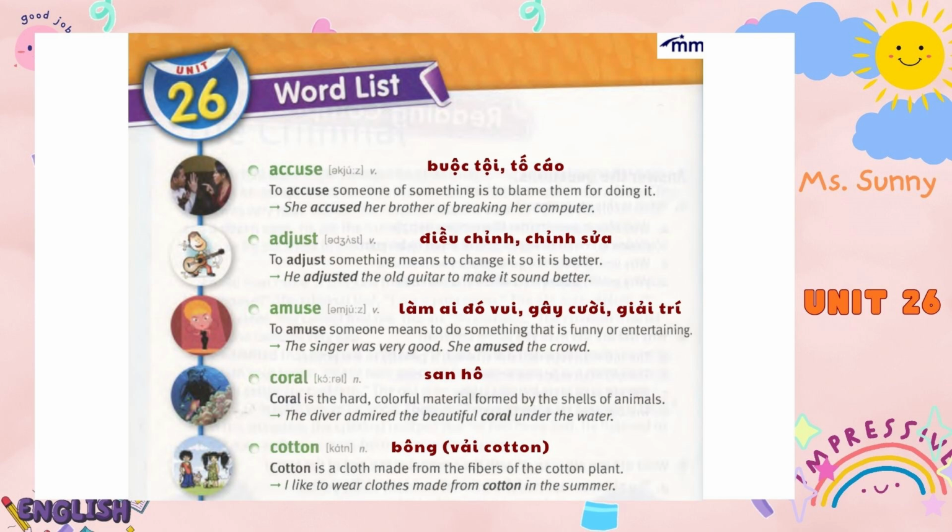Unit 26. Word list. Accuse. To accuse someone of something is to blame them for doing it. She accused her brother of breaking her computer. Adjust. To adjust something means to change it so it is better. He adjusted the old guitar to make it sound better.